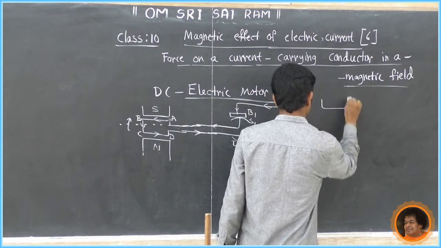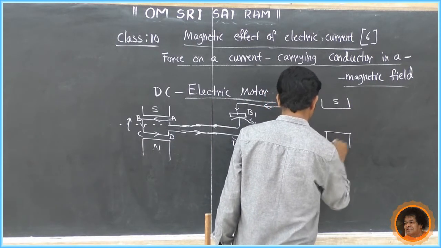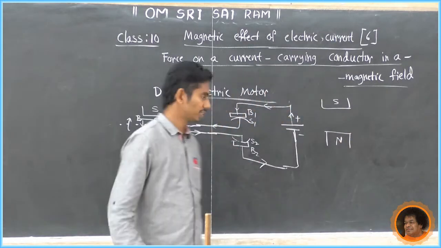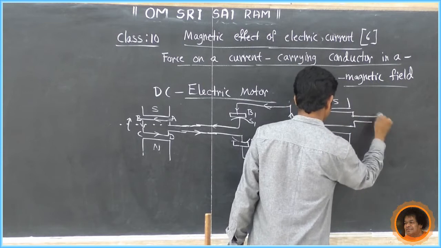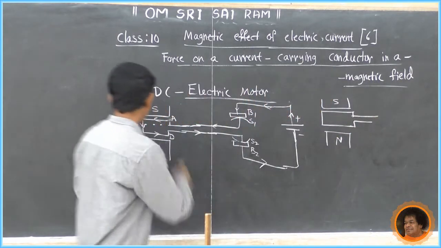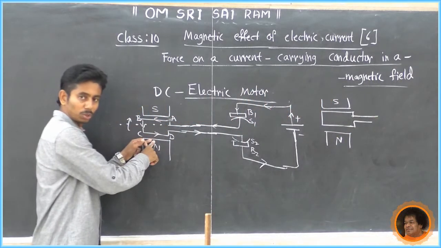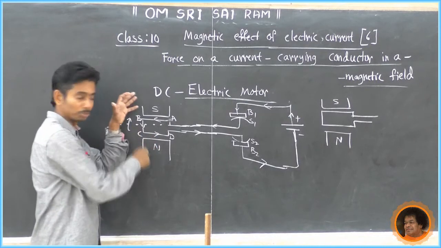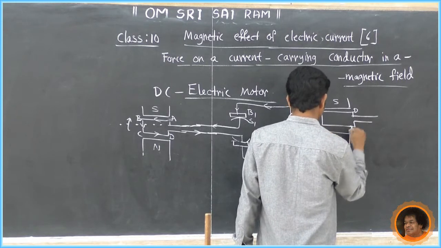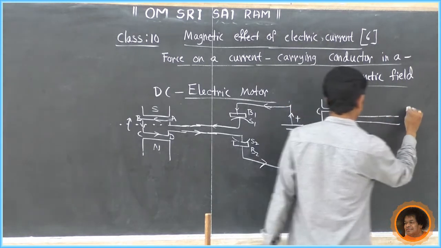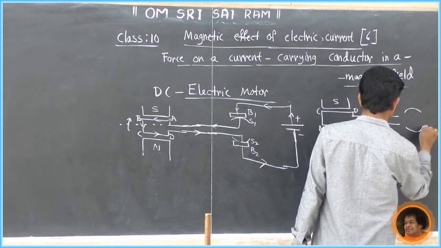the setup is the same: south and north, two magnets. In between the magnets there is a coil. Now tell me, AB comes downwards and CD goes upward. So this becomes DCBA, and it is connected to two rings, S1 and S2.